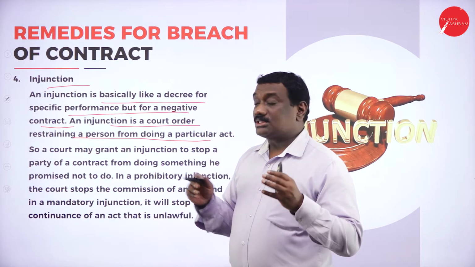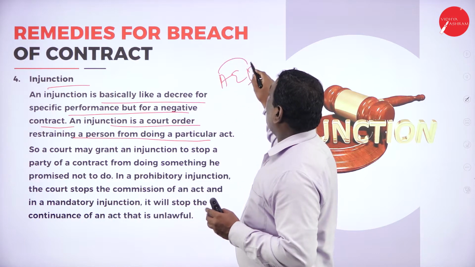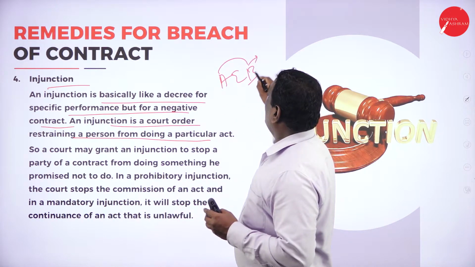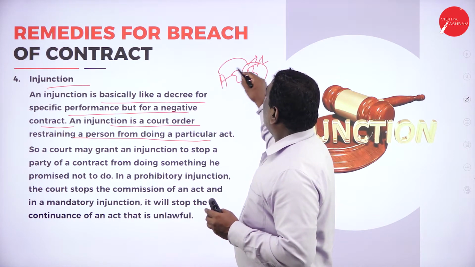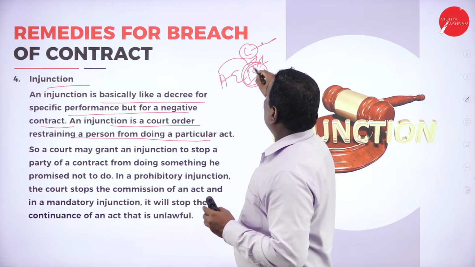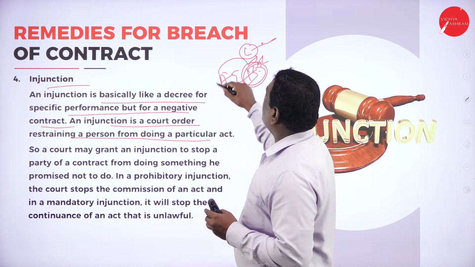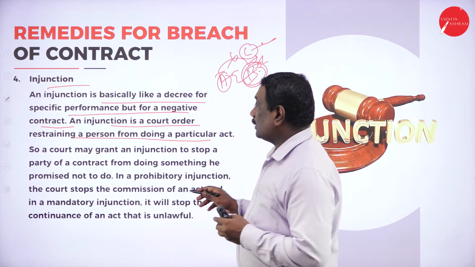Now say A and B are there. A has an agreement with B to sell the land, but B is wanting to buy that particular land. In that case, what happens? This particular land is an illegal land. So B says no, I cannot buy it, and in that case you have to stop that sale deed or the sale agreement.